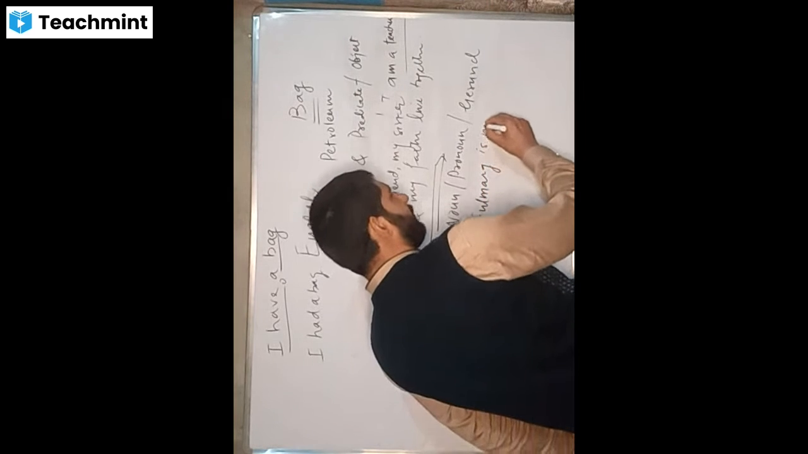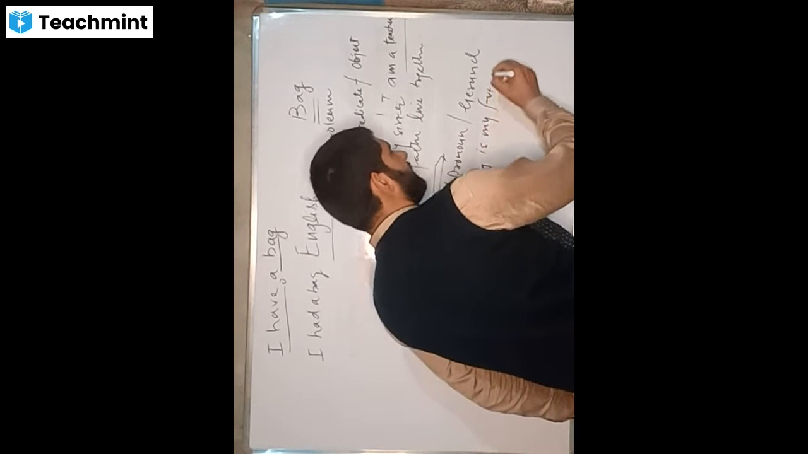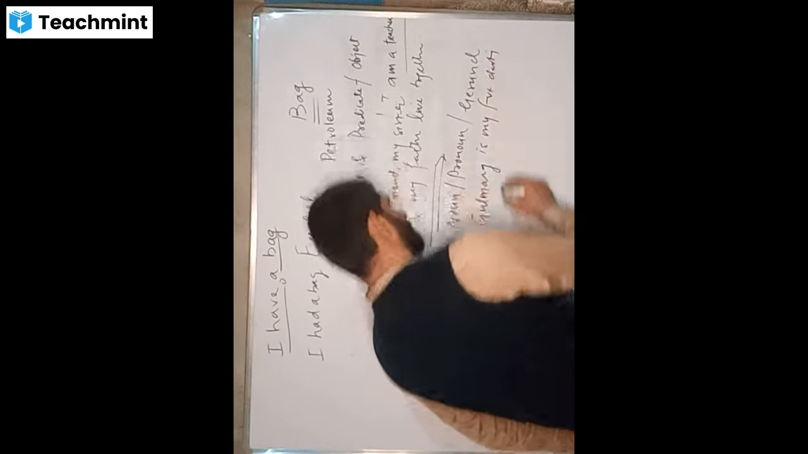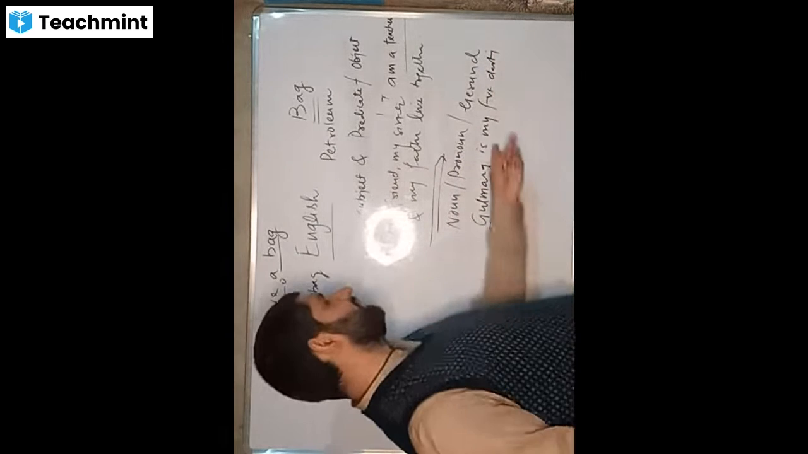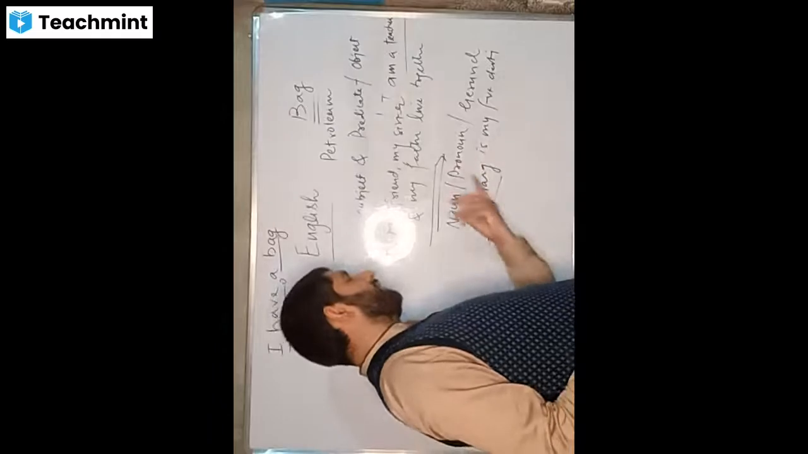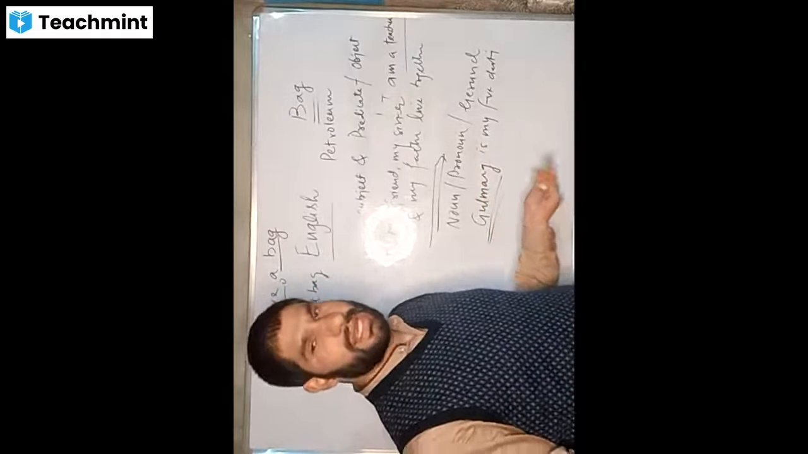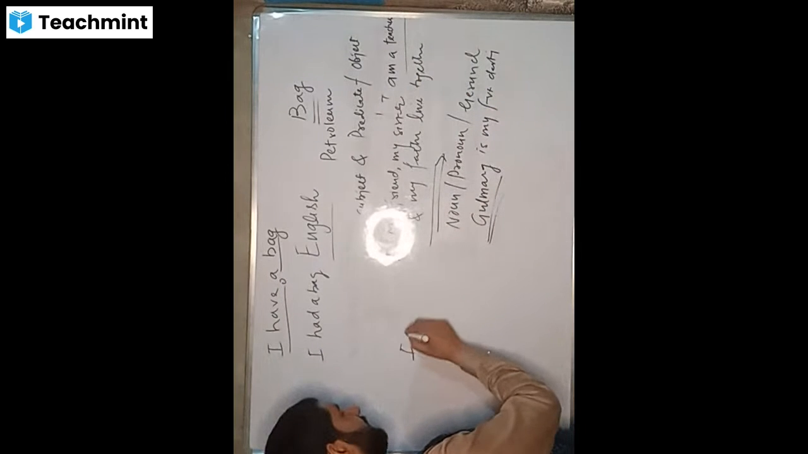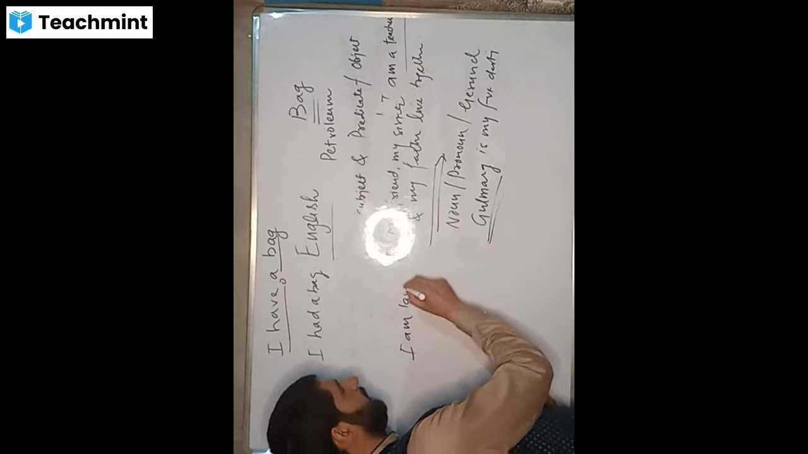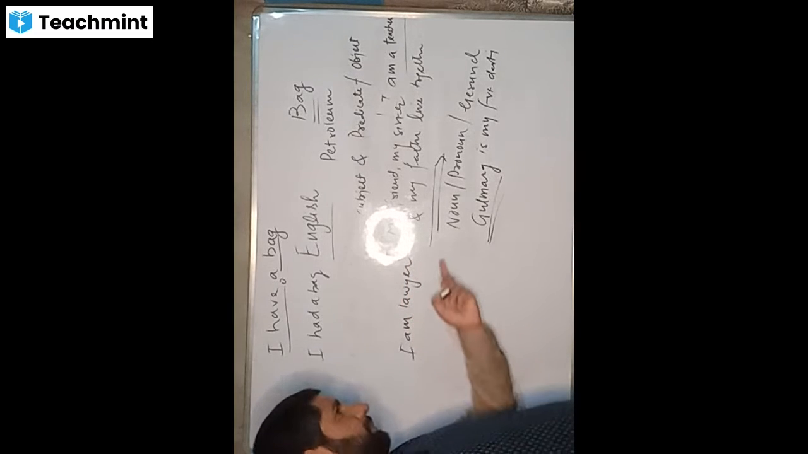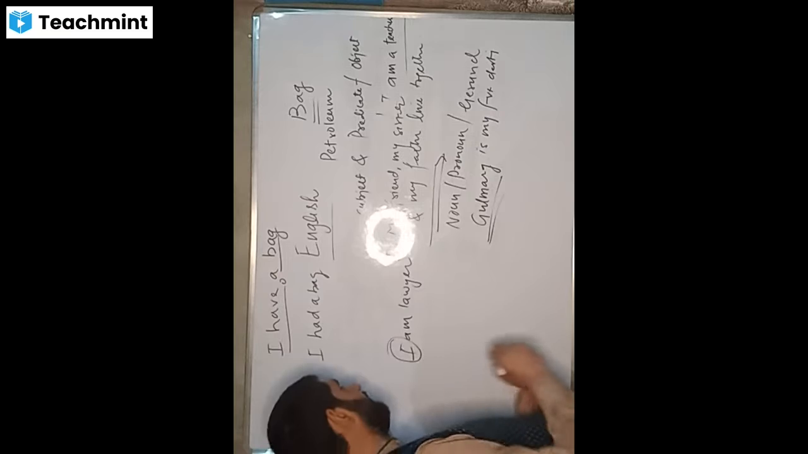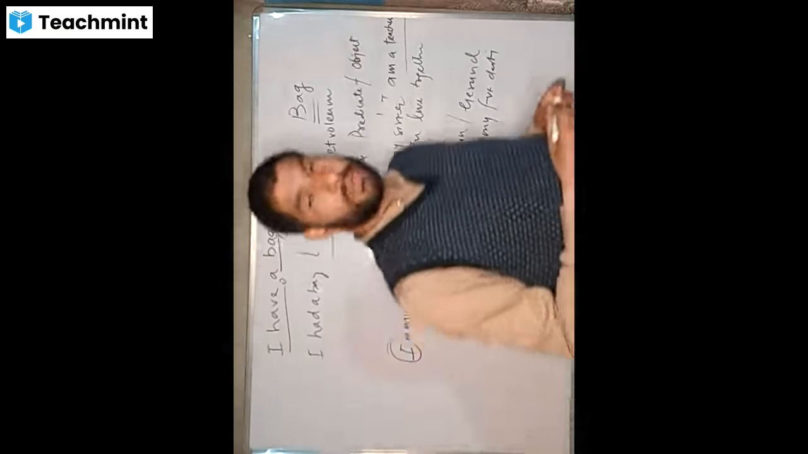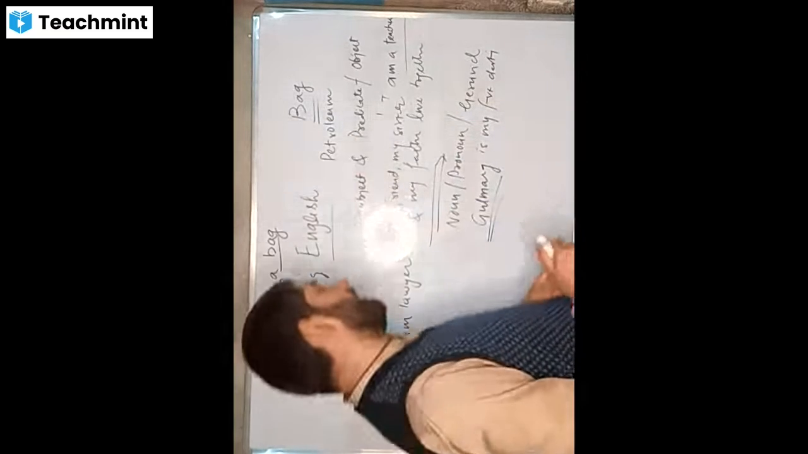Gulmarg is my favorite destination. So where is the verb? What comes before the verb? Gulmarg. So it is the subject, and Gulmarg is a noun. Similarly, I will say, I am a lawyer. Here, I is the subject and it is a pronoun. And then, gerund.